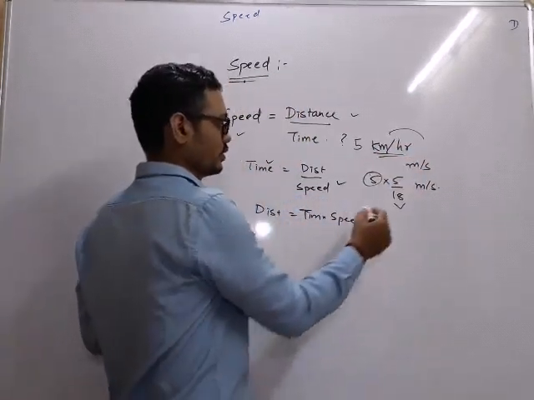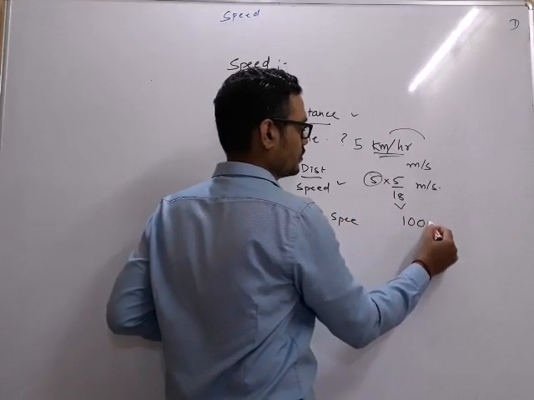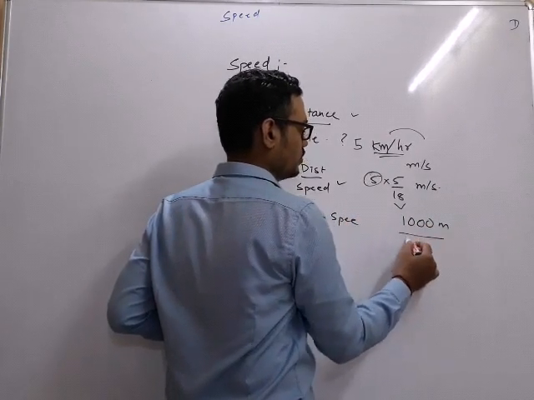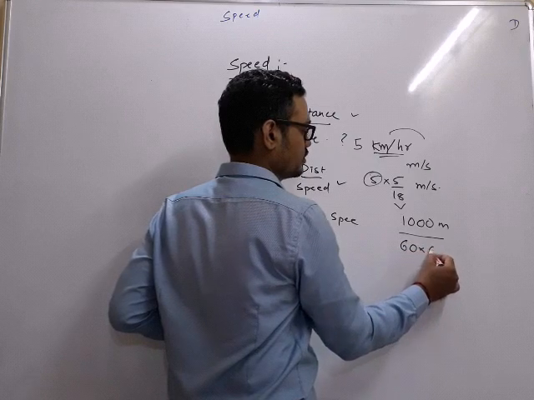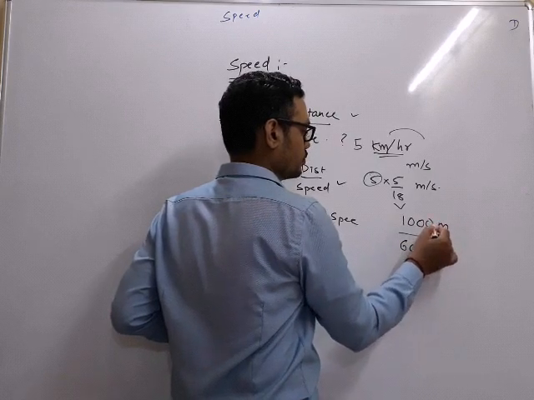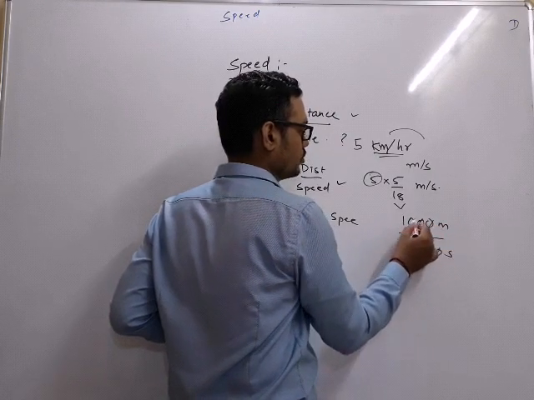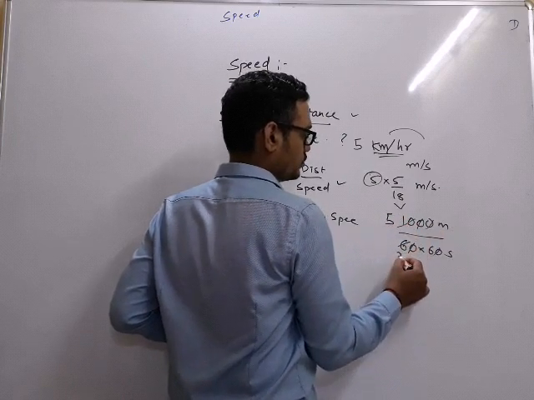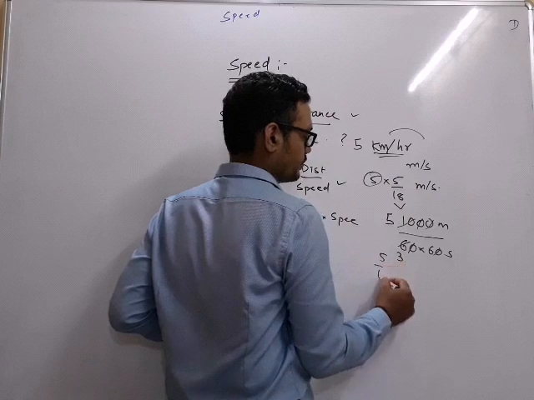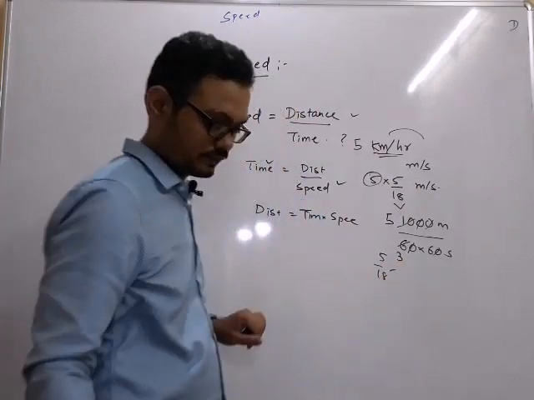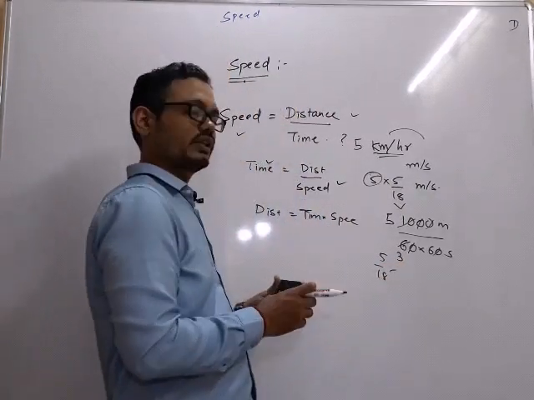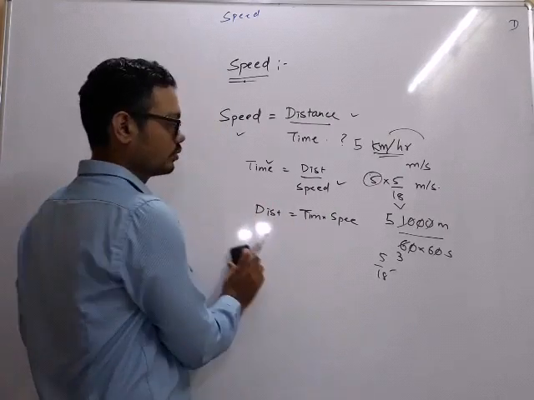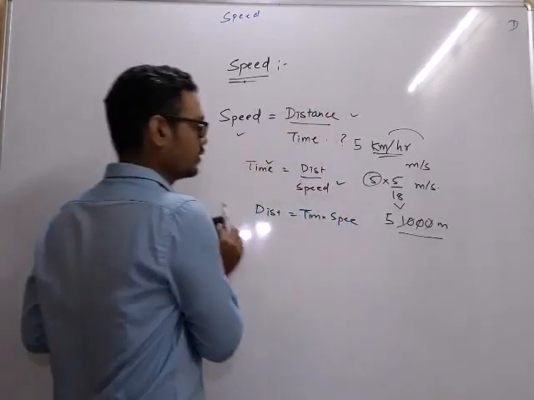How is it? Kilometer is 1000 meters, hour is 60 minutes and 60 seconds. If you solve it, it will come down to 5 by 18. I think you don't need to know anything more than this.